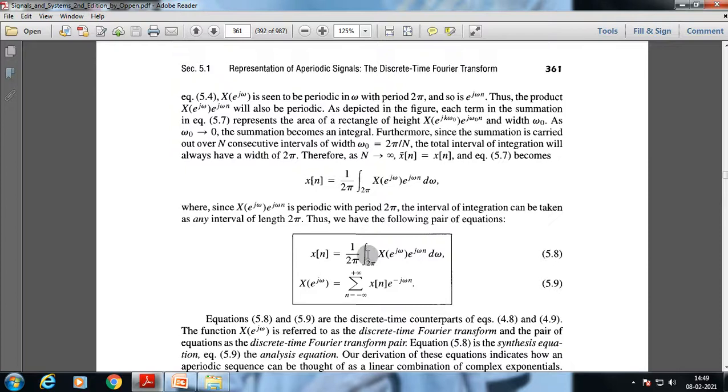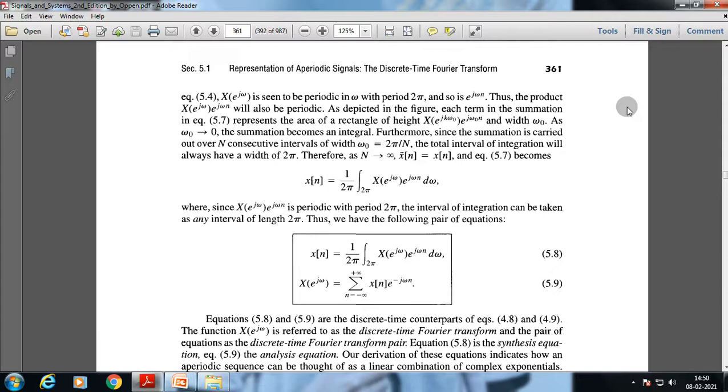So x[n] equals 1 by 2 pi, integrated over a 2 pi interval, of X(e to the power j omega) times e to the power j omega n, where X(e to the power j omega) is the frequency transform of this specific signal. This is our synthesis equation. From a discrete time signal we can switch to the frequency domain. It means from a time domain signal we can get a frequency domain signal. That is the basic property of a Fourier transform.